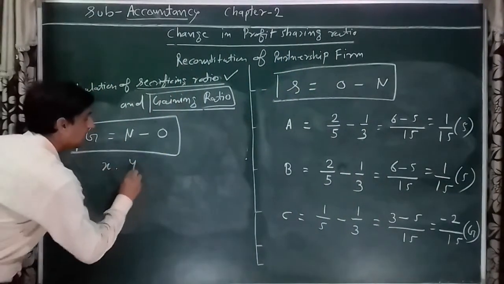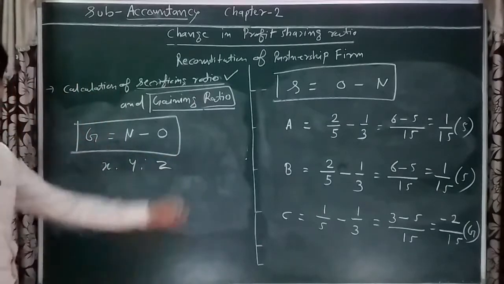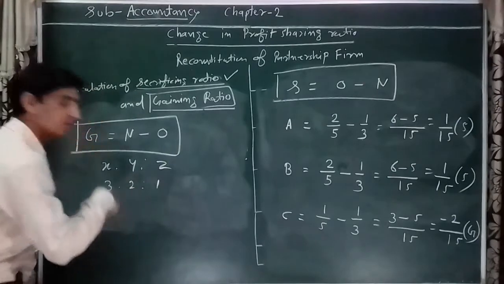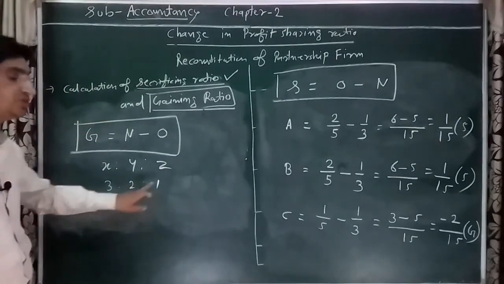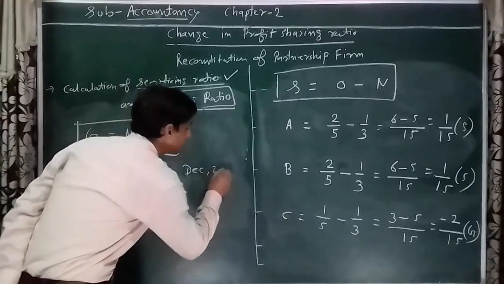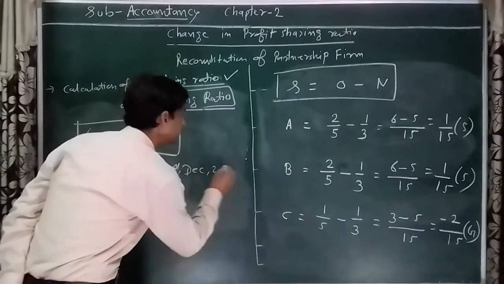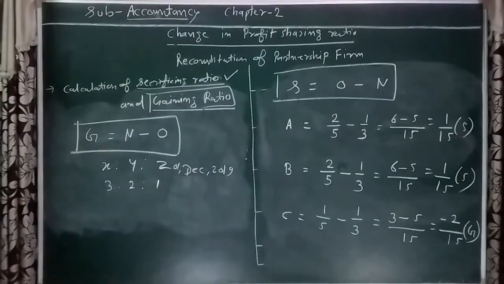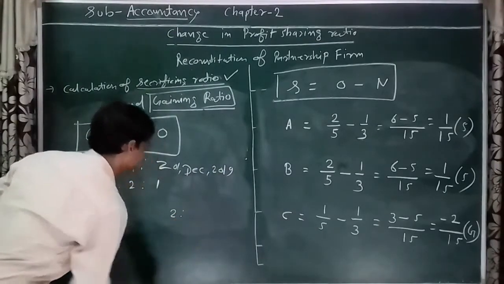X, Y and Z are three partners in a firm sharing profits and losses in 3:2:1.